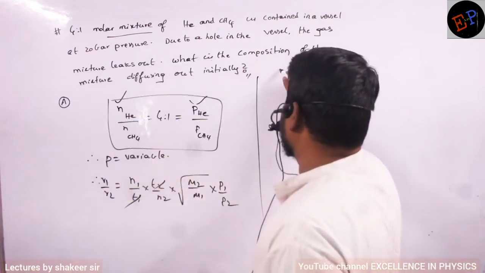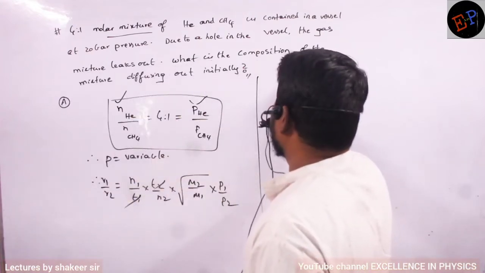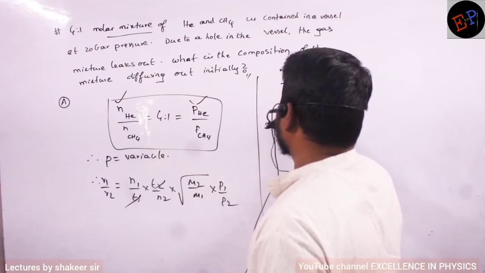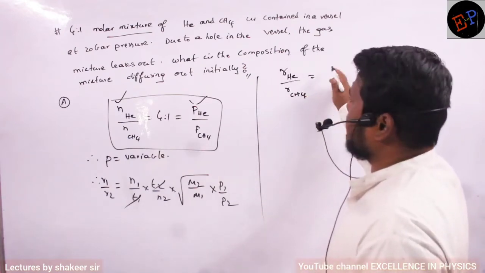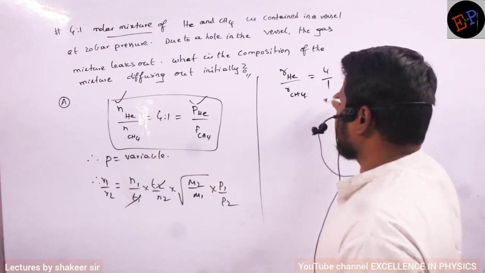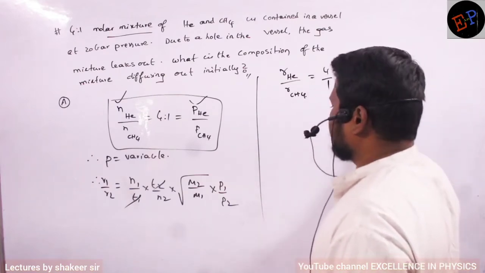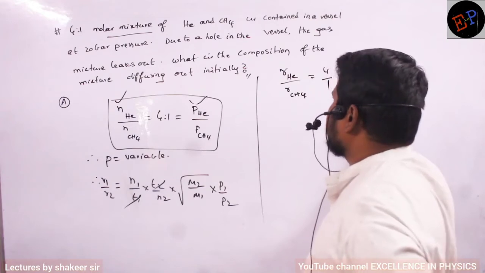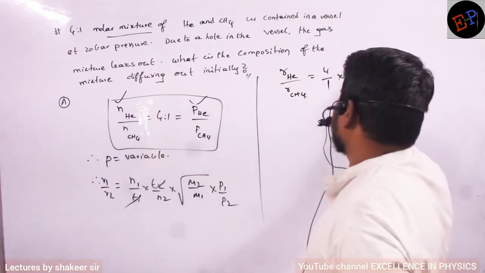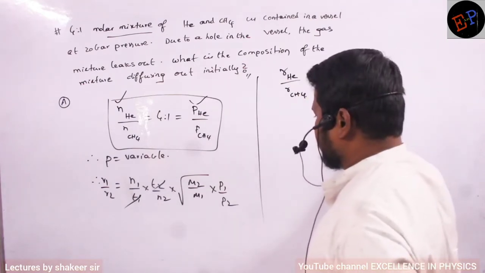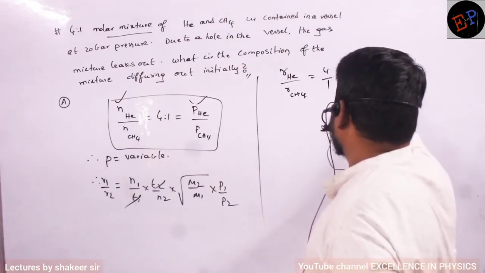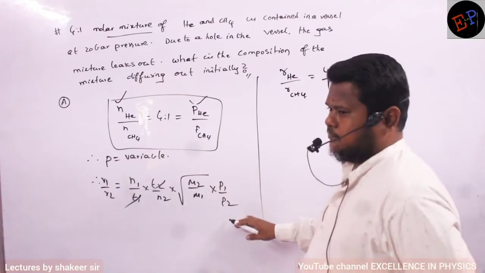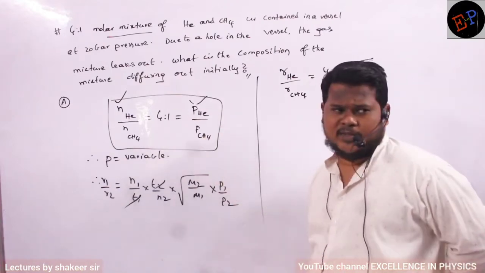First of all, let us take the rate of diffusion of helium divided by the rate of diffusion of CH4, which is equal to n1. What is the number of moles of helium? 4:1 ratio, multiplied by the square root of the molecular mass of CH4, which is 16, by the molecular mass of helium, which is 4, multiplied by P1 by P2, same as n1 by n2.